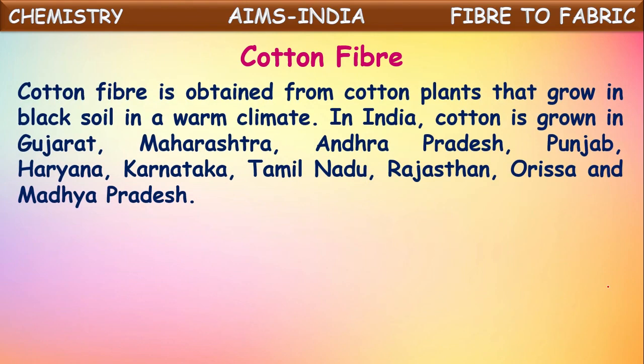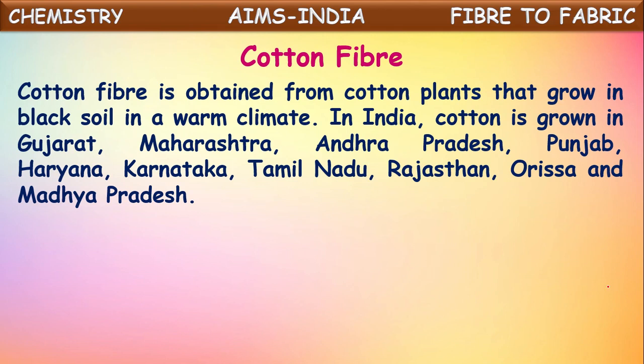Cotton fiber is obtained from cotton plants that generally grow in black soil in a warm climate. In our country, India, cotton is grown in Gujarat, Maharashtra, Andhra Pradesh, Punjab, Haryana, Karnataka, Tamil Nadu, Rajasthan, Orissa, and Madhya Pradesh.